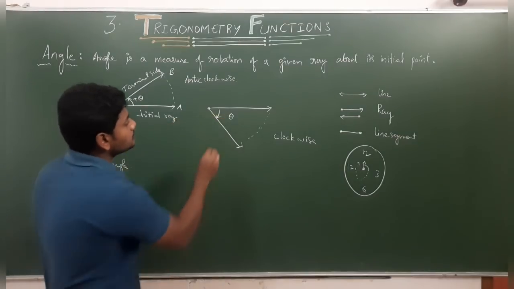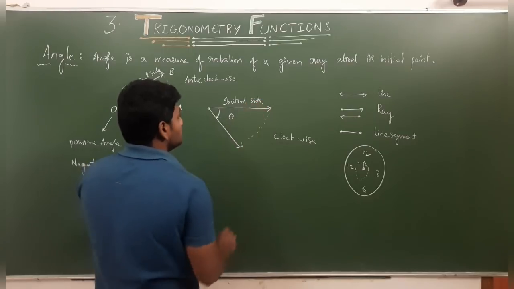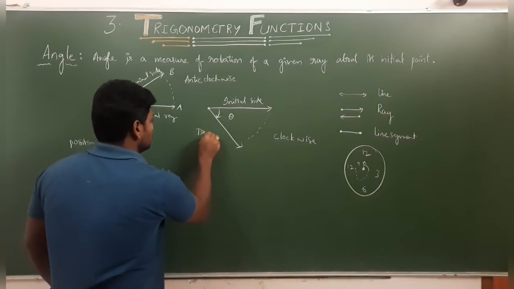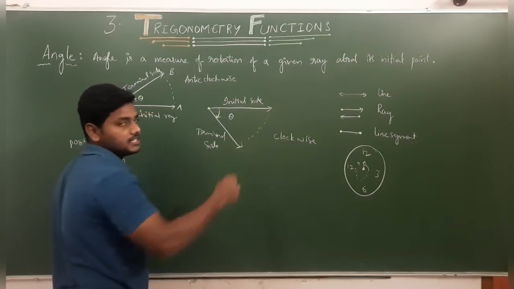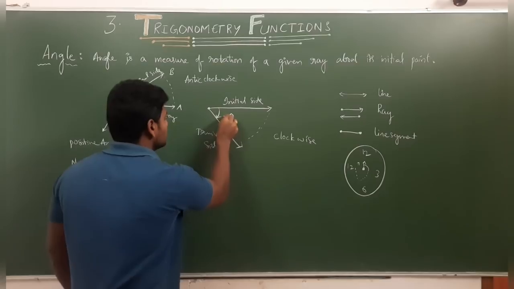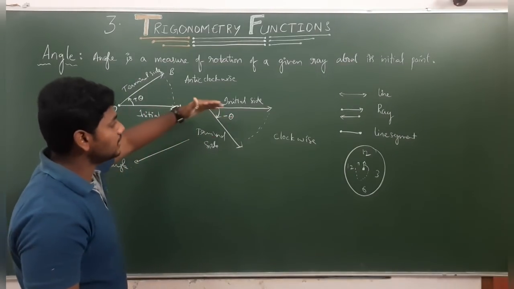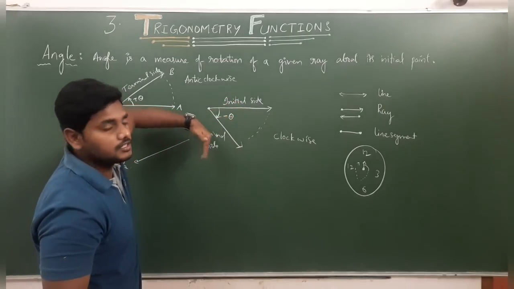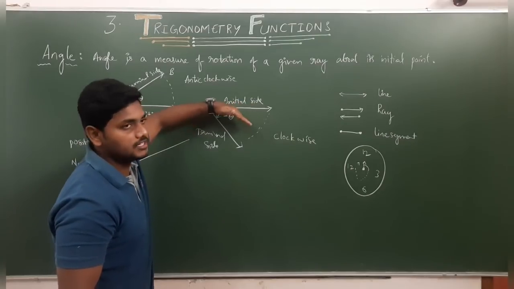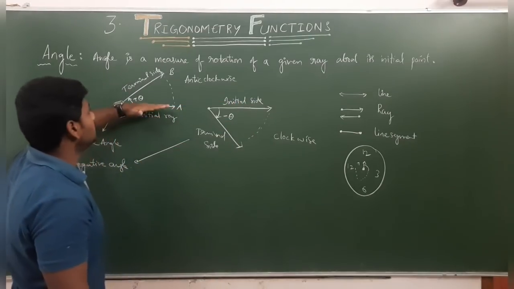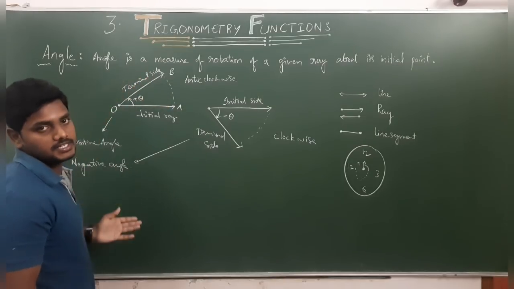But when, from that initial side, to get the terminal side it moves in the clockwise direction, this angle we will consider as a negative angle. That means whenever a ray moves in the clockwise direction, we consider it a negative angle. For example, if it moved 30 degrees clockwise, it is minus 30 degrees. If it moved 30 degrees anti-clockwise, it is positive 30 degrees, nothing but plus 30 degrees.